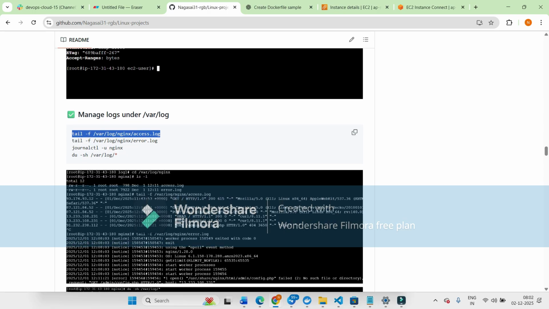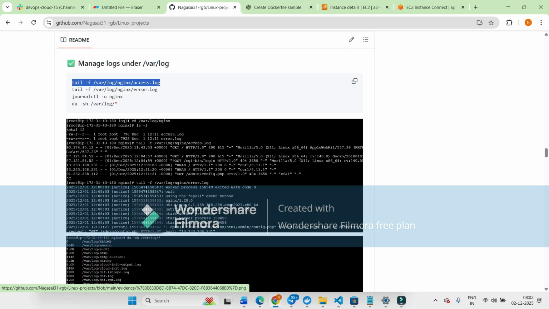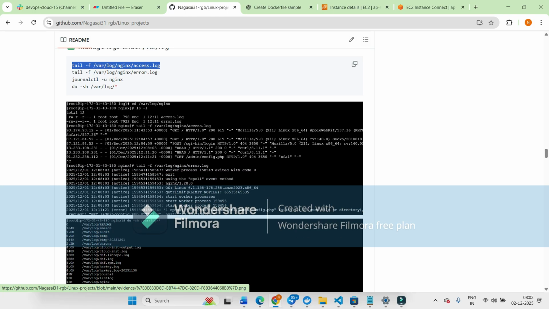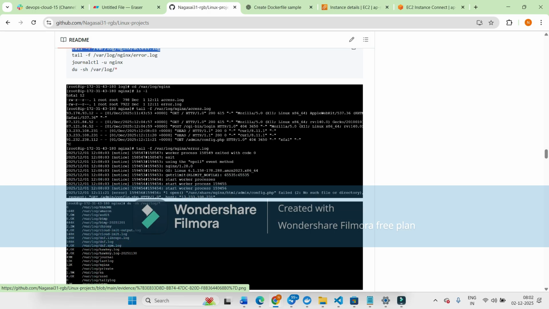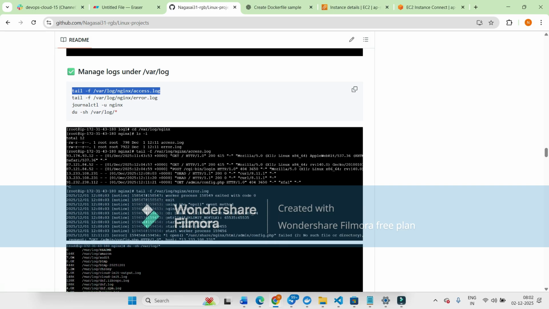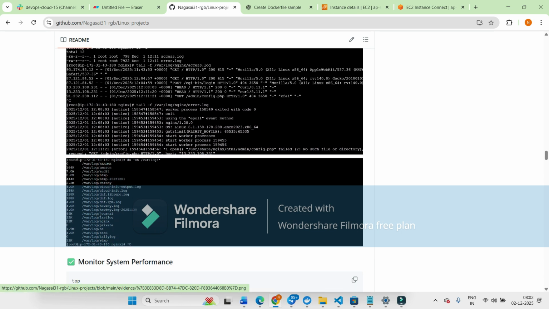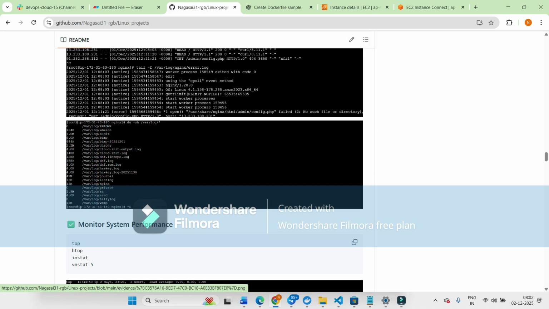This was the command I have to execute for the access logs and the error logs. And also we can use du -sh /var/log. This shows which path takes how much memory, and we can execute this command for that.